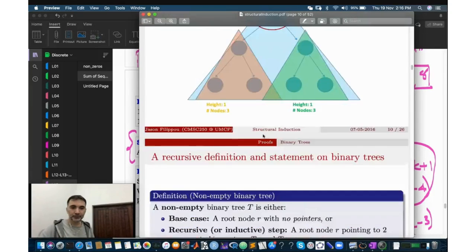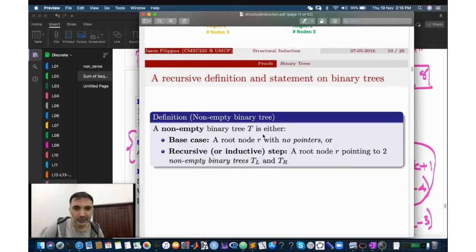Okay, so this is probably a recursive definition of a binary tree. It says that in the base case, a root node with no pointers is a binary tree. Okay, and then in the recursive step, a root pointing to two non-empty binary trees, TL and TR, is a binary tree. So that defines your binary tree. Is the recursive definition of a binary tree clear to everyone?